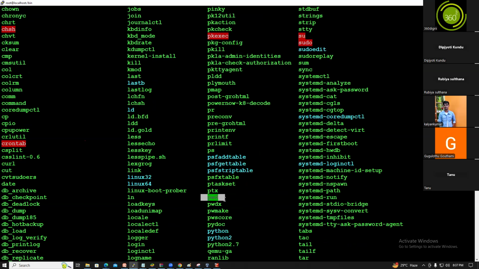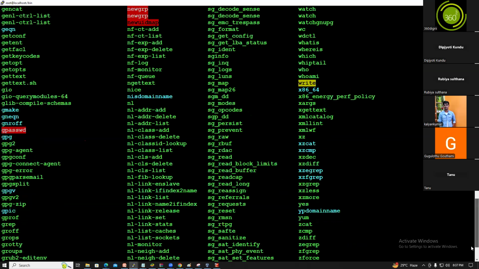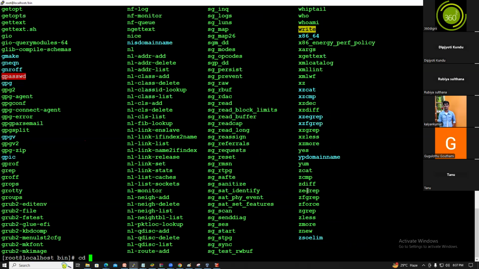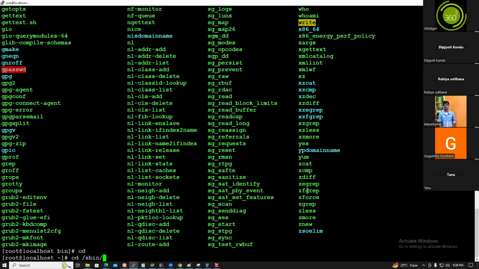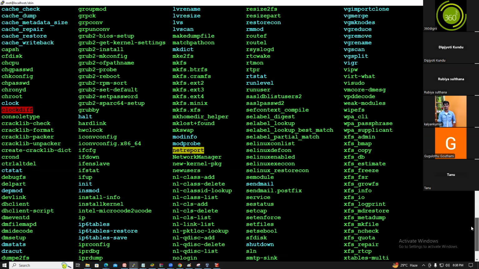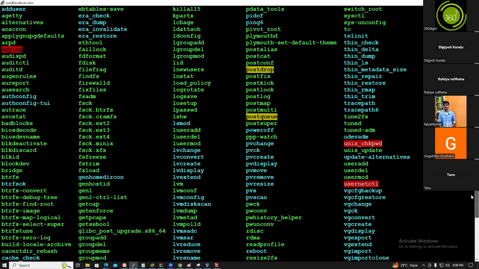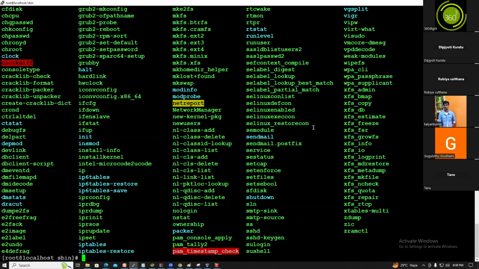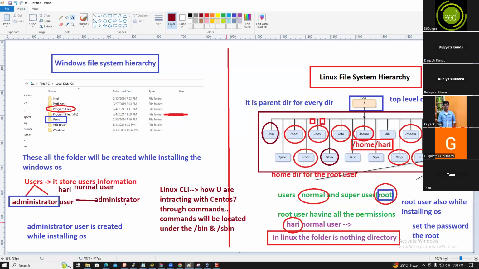pwd, yeah, the pwd command is there. So these all are the bin commands. Then cd /sbin, which has commands like ifdown, ifcfg, and the fdisk command, guys. Understood? So bin and sbin contain the commands.